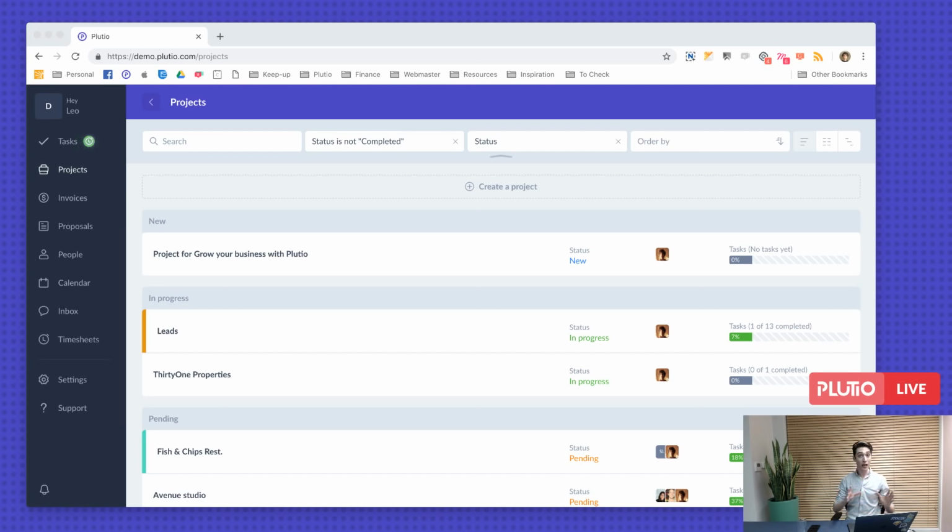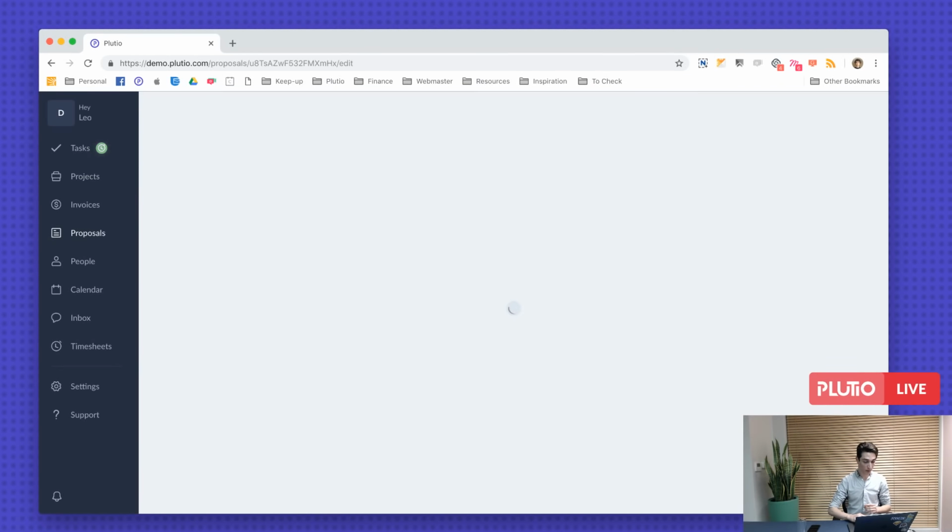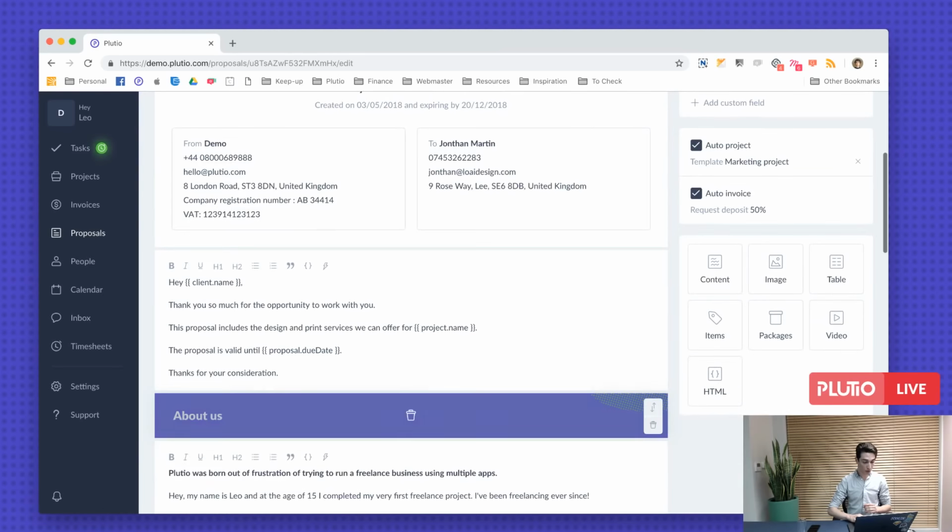Yes, business name is actually in the works right now. We are working on it right now. So if you go to a proposal, let's go to my proposal right here. I used a few smart fields, and under client, we are planning to add business name, business address, so basically the client business, and the ability to assign invoices, proposals, and even projects to client businesses is coming very, very soon.